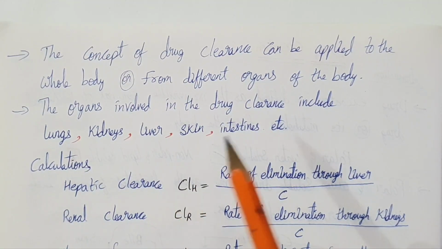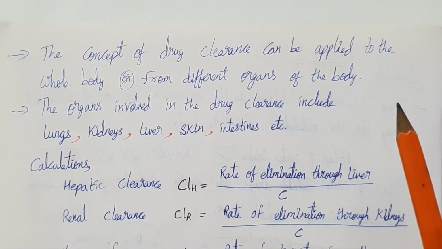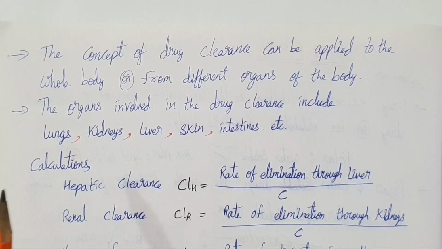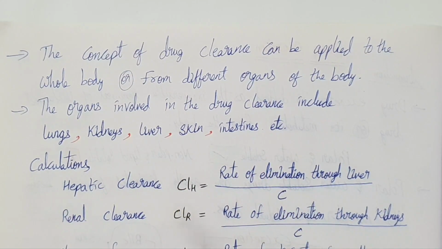The concept of drug clearance can be applied to the whole body or to different organs of the body.